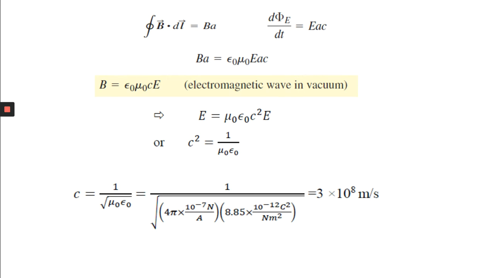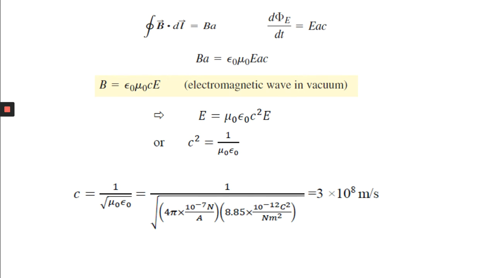So B equals E by C. If you put E by C in place of B, then E equals mu 0 epsilon 0 C square E. E cancels. So C square is 1 by mu 0 epsilon 0, that means C square is equal to 1 by the product of permeability and permittivity.